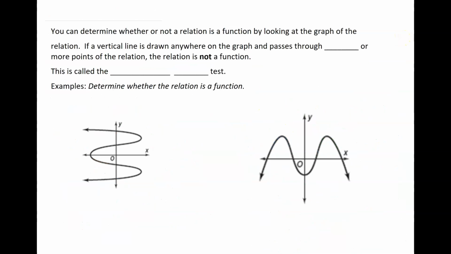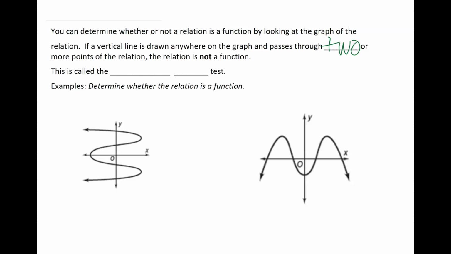Now, we can determine whether or not a relation is a function by looking at the graph of it. There's a quick and easy test that we can use. If at any point when we draw a vertical line anywhere on the graph it passes through 2 or more points, this is not a function.